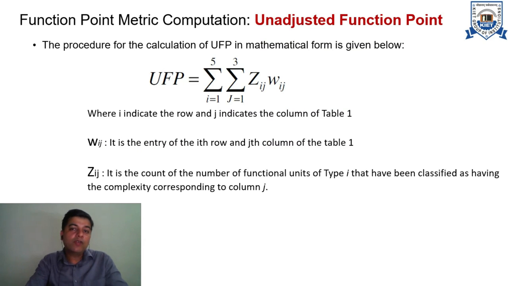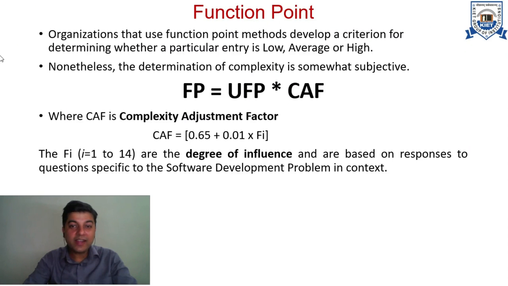The formula for calculation of unadjusted function point is given over here in this slide. The unadjusted function points is basically the summation of the product of the weights assigned to the function unit into the number of function units which are required to be developed. So this is the formula and a very simple calculation for calculating the unadjusted function point. After calculating the unadjusted function points, we finally calculate the function point matrix. The function point matrix is calculated based on the product of unadjusted function point and the complexity adjustment factor.